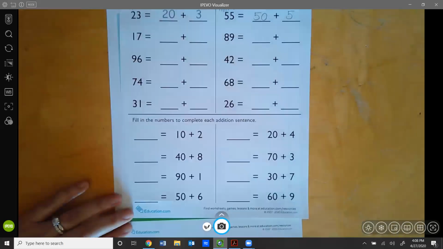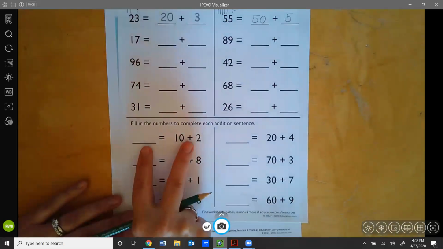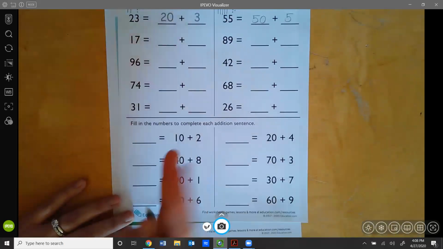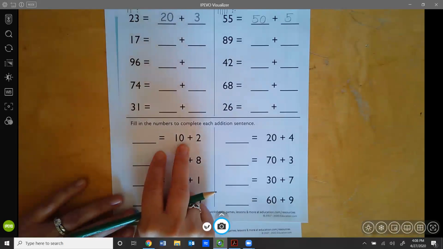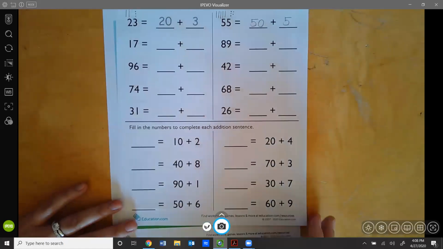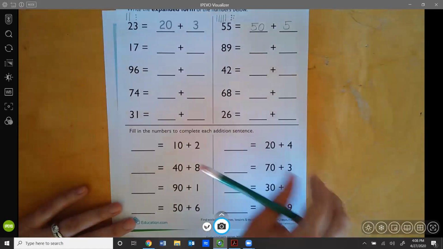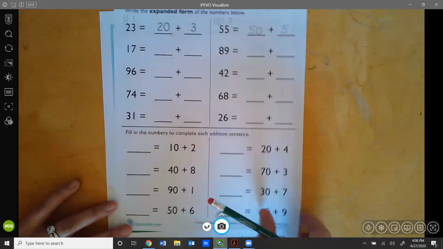Now down here, the problems are just reversed. So you're doing the exact same thing, but instead of putting, oh, no, I'm looking at that wrong. No, they're not reversed, excuse me. They are all the same. I don't know why that looked a little bit different to me.